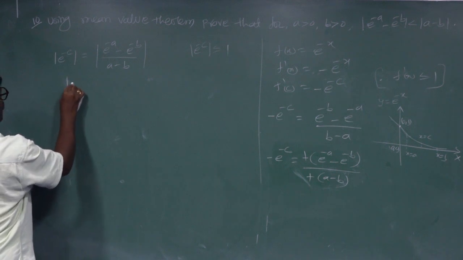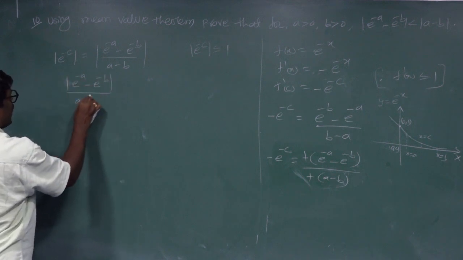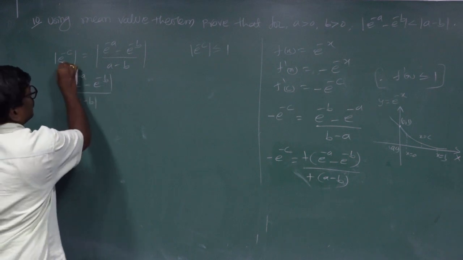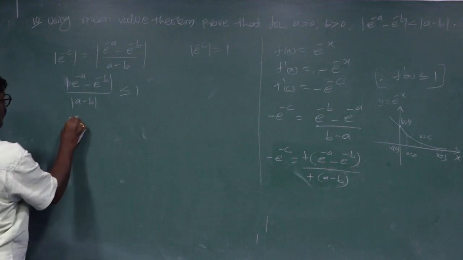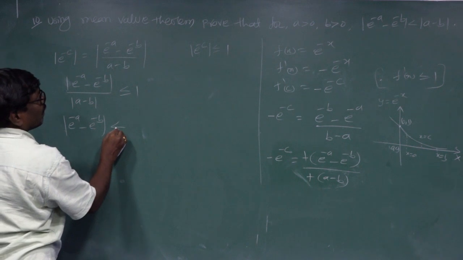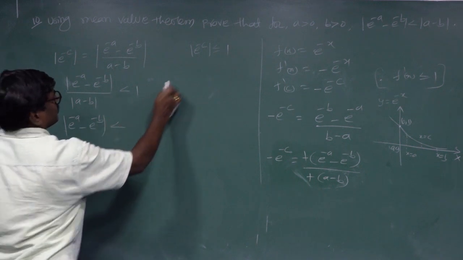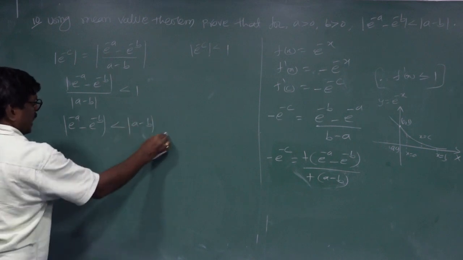So mod of e power of minus a minus e power of minus b is less than mod a minus b. Answer.